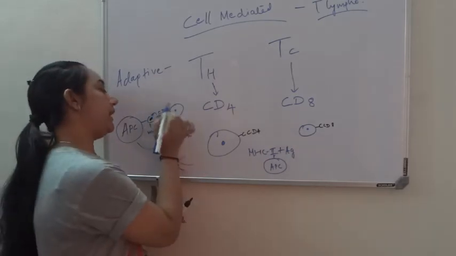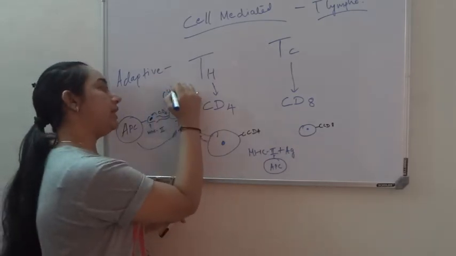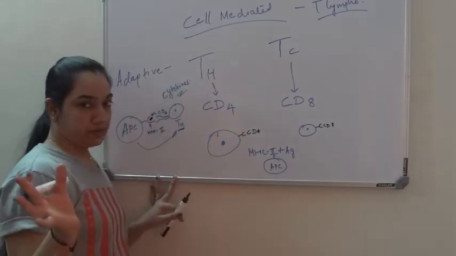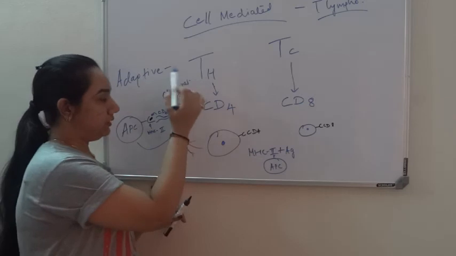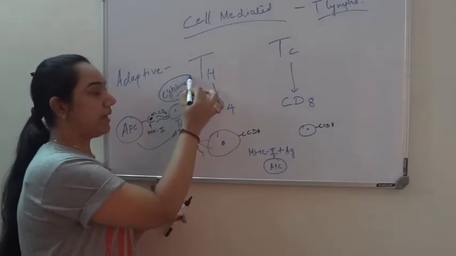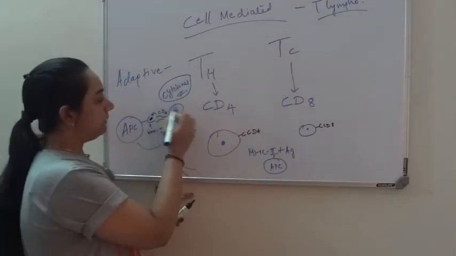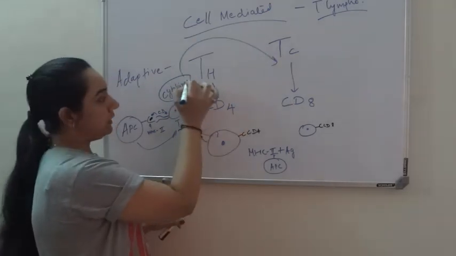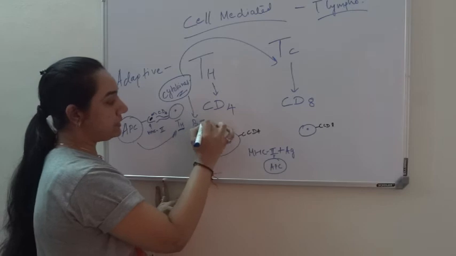It will check and it will produce something called cytokines. Cytokines are of various different types, but as of now, I remember the main function of T helper cell is to produce cytokines. That cytokine can activate TC cell, and also B lymphocytes.